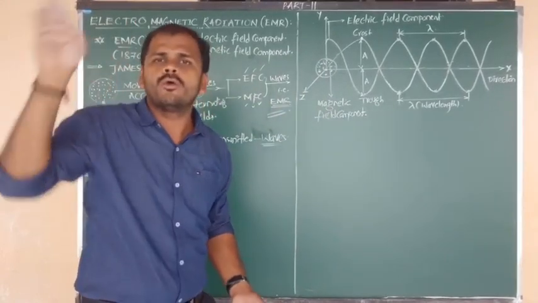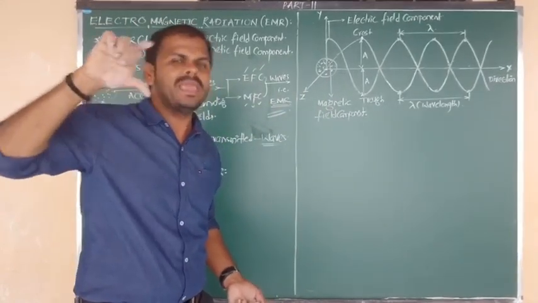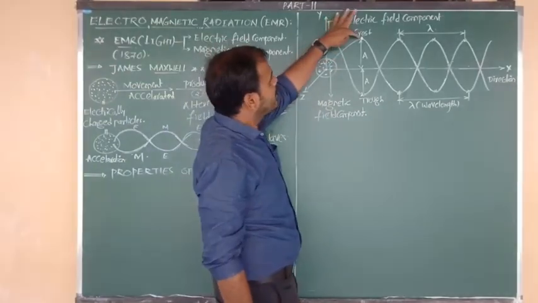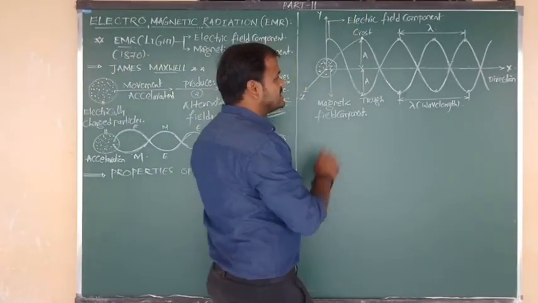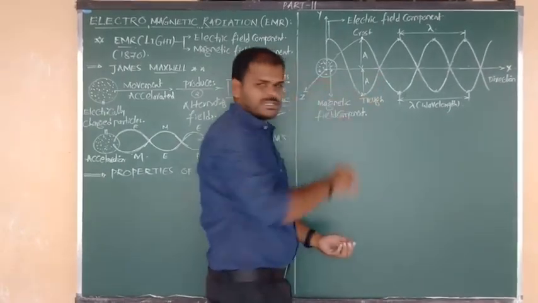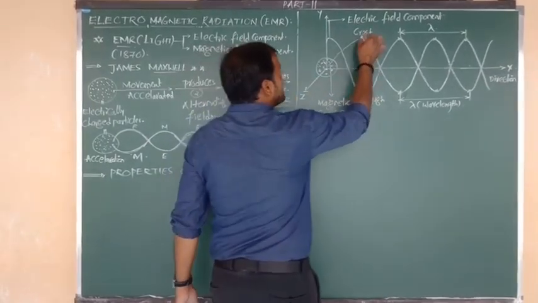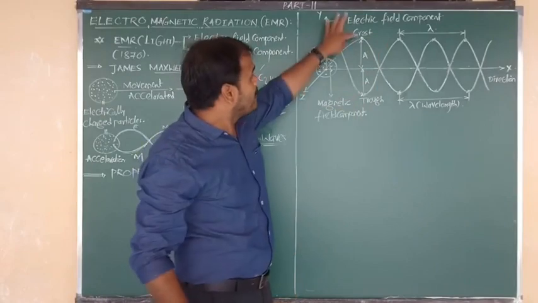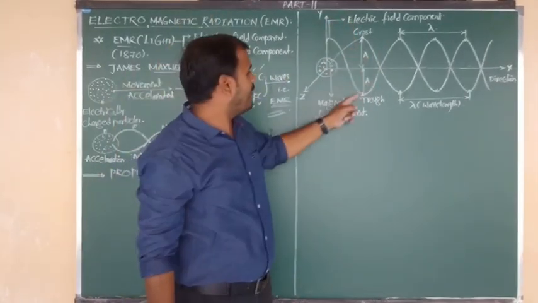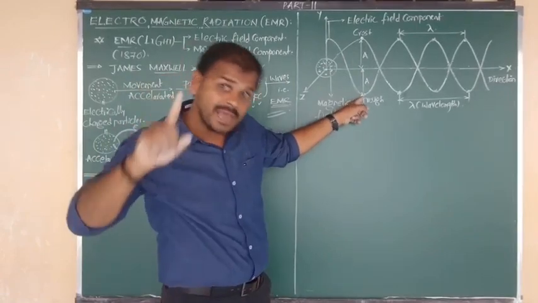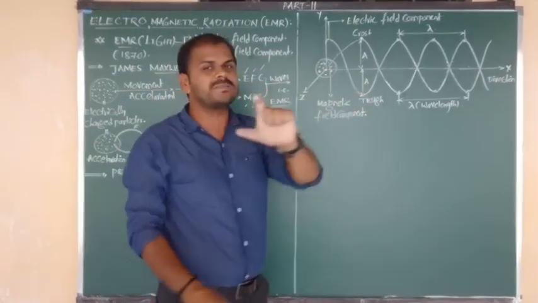In every wave, we can definitely see two peak points. One is the maximum upward displacement, and one more is the maximum downward displacement. This point indicates the maximum upward displacement of the wave, and this point indicates the maximum downward displacement of the wave.